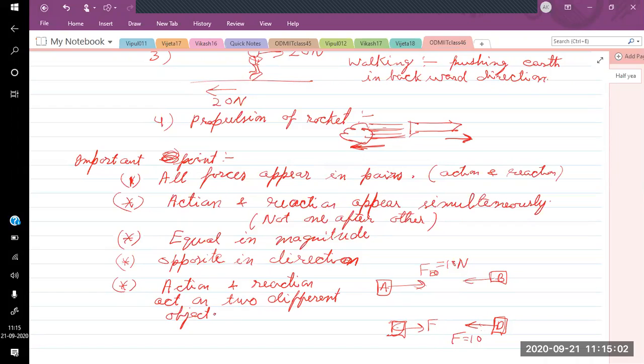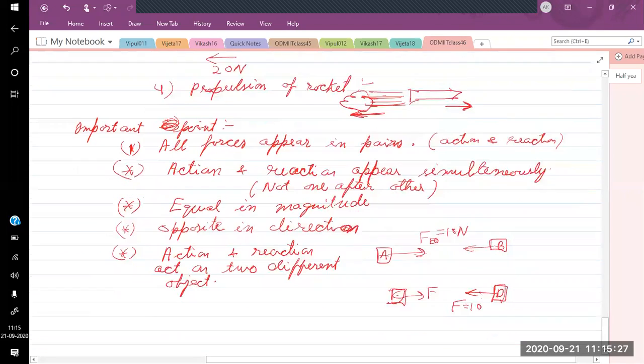These laws are universal laws, so they apply for every force. So if action and reaction were acting on the same objects, then what will happen? All the forces would be balanced, so no object is going to move. So this is not going to happen. The action and reaction act on two different objects.